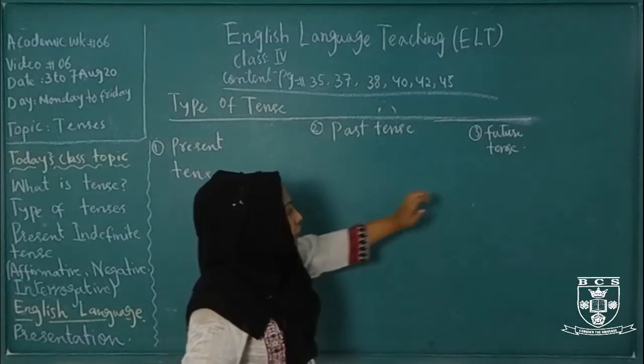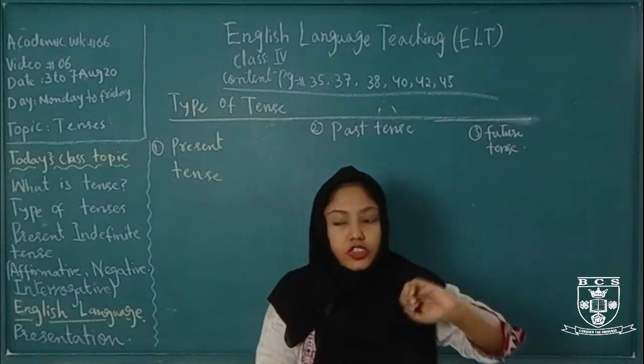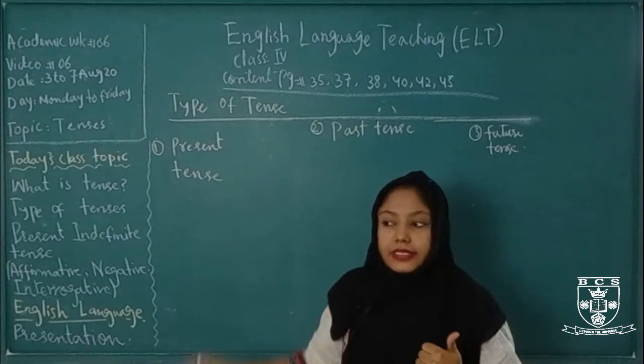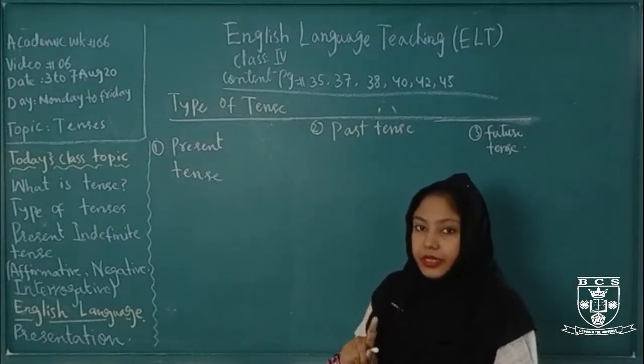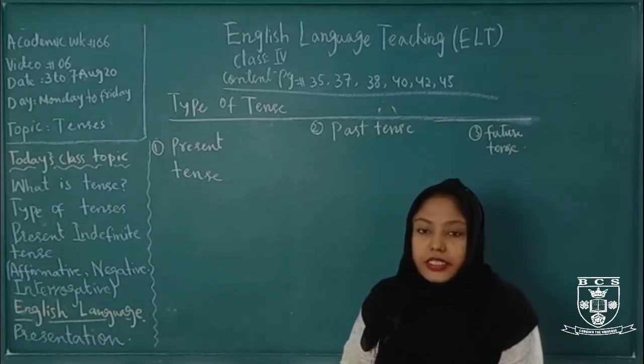Now come to the third one, future tense. The time which will be coming is called the future tense. These are the types of tenses. There are 3 types of tenses. I'm repeating again: number 1 is present tense, number 2 is past tense, and number 3 is future tense.